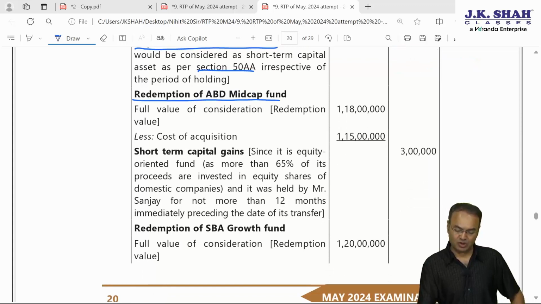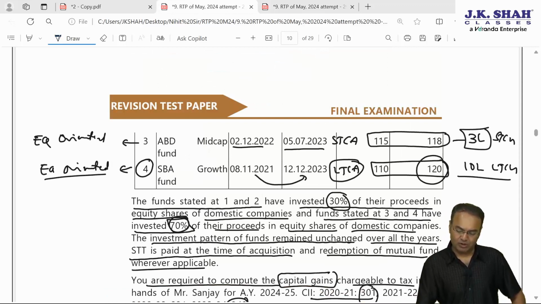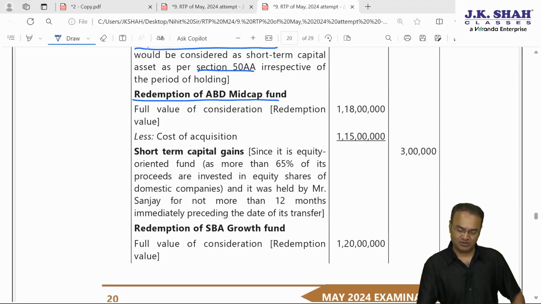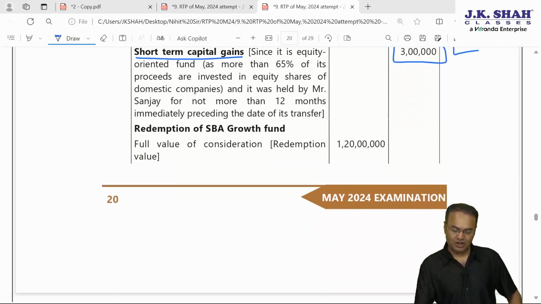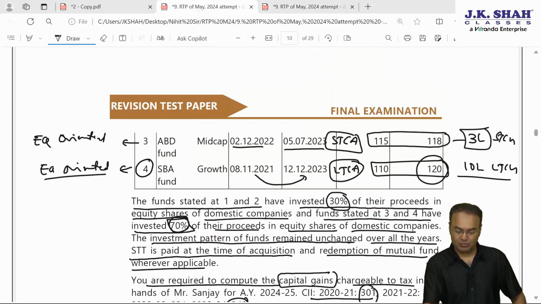Then third fund, redemption of ABD mid-cap. Here how much was the period of holding? It is a short term capital asset, period of holding is hardly 7-8 months. So 1 crore 18 lakh minus 1 crore 15 lakh cost of acquisition, 3 lakh is the STCG. Our answer is correct. Then last fund, which is long term, period of holding is more than 12 months, it is a long term asset.